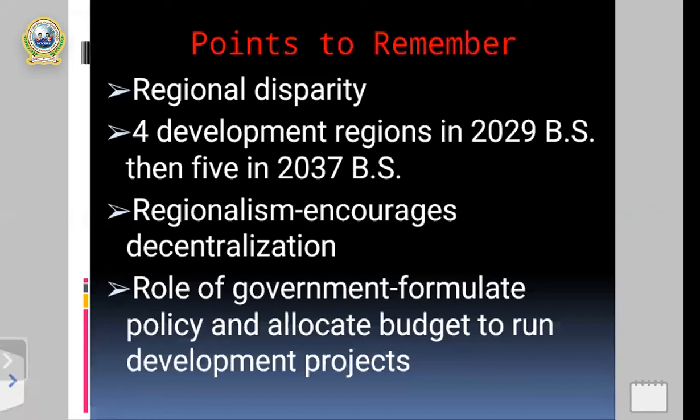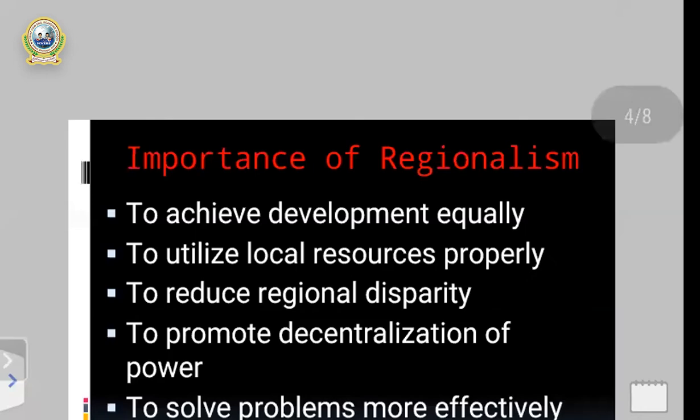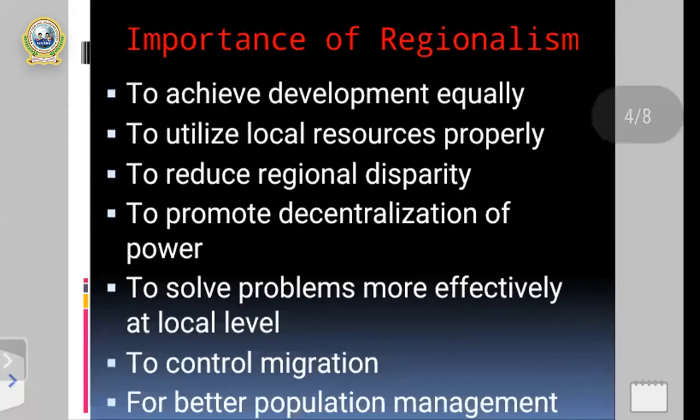All right. My dear students, after the concept, there are some useful points to remember, and through those points we can clarify the concept of regionalism. After the concept, there is a next slide, and in this slide there are some importance of regionalism.